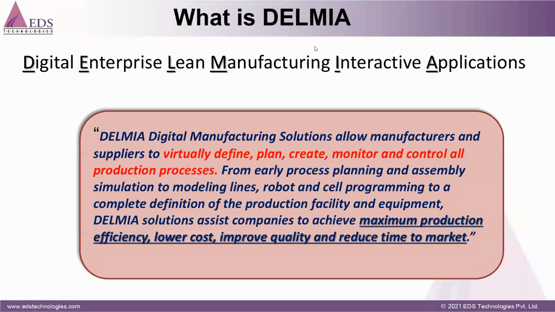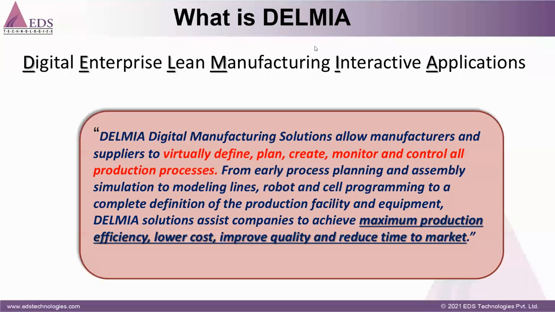Basically it lets you virtually define and plan your production process and assembly process prior to releasing production in the real production domain. It helps identify design problems early, in the design phase. For this reason we are using Delmia.